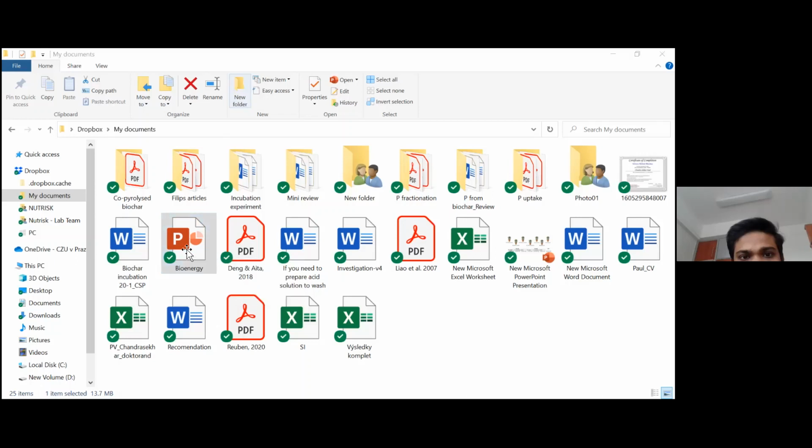Is it opened in your computer? Yes, it's open. Just a minute. Stop screen sharing and then start it again.